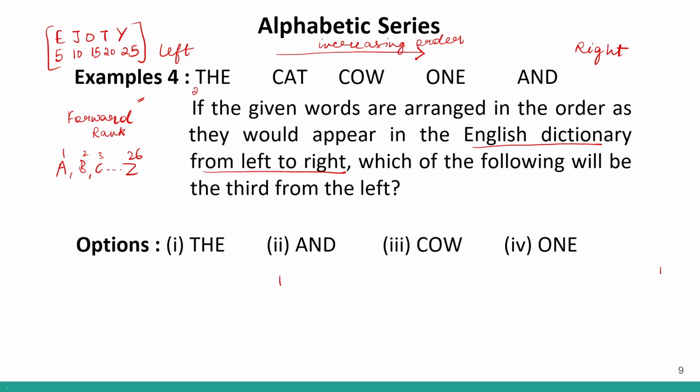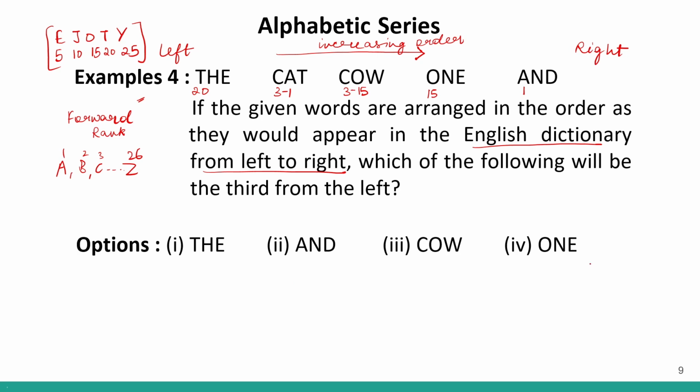So if I look over here, this is 20. If I look over here, this is 3, this is 3. O is how much? O is 15 and A is 1. Now I see 2 words having the same first letter, that is cat and cow. So which one will go first? We will move on to the next letter. The next letter over here is 1 and the next letter over here is 15. So obviously 3, 1 will come before 3, 15.